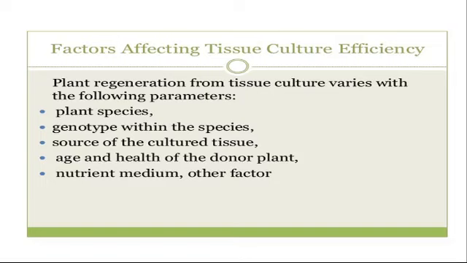So which part of the plant, which plant species is selected for preparing a culture, the success of the culture will depend on that.